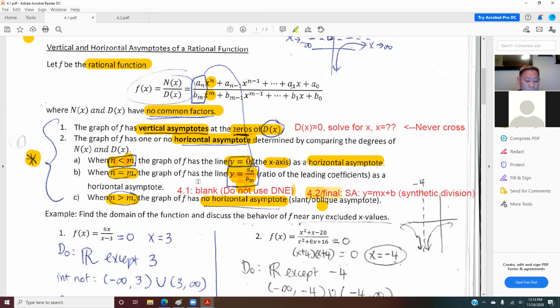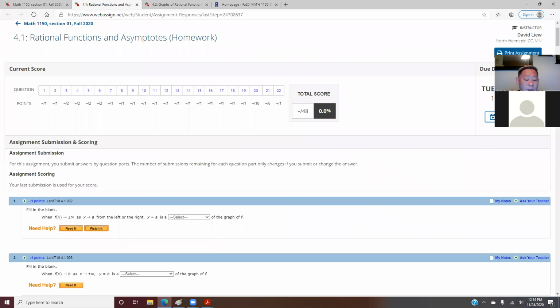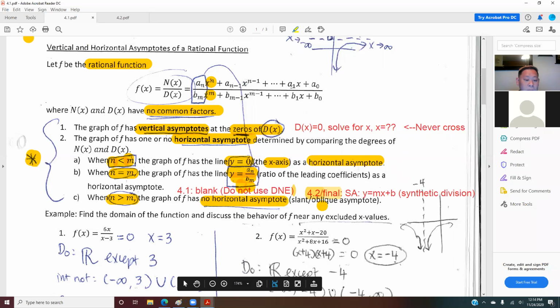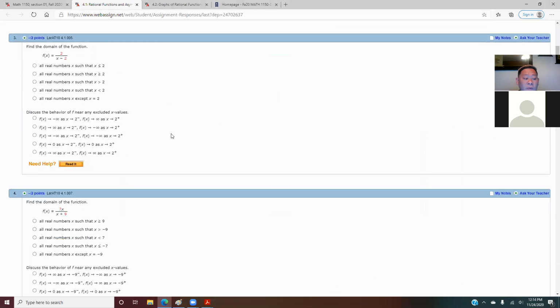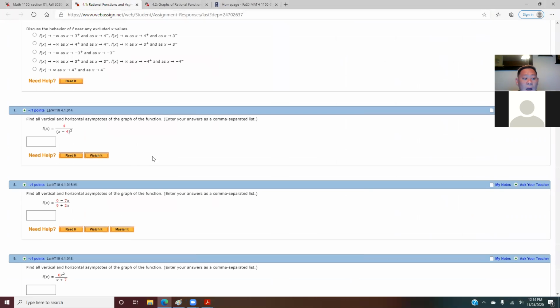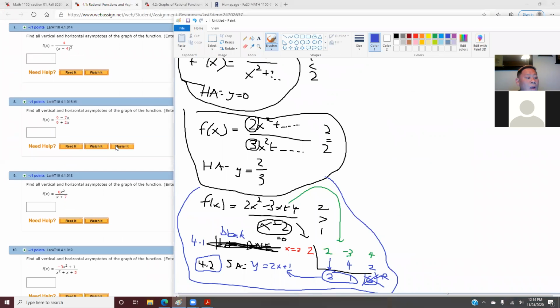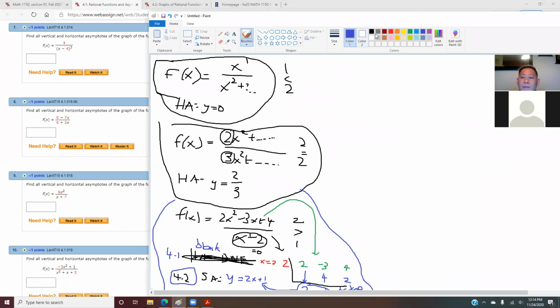Okay. Does anyone have any questions for me before we start looking at your 4.1 homework? Anyone have any questions for me? Anyone have any questions for the 4.1 homework? I will talk about how we do questions 3, 4, 5, and so on. Anyone have any questions for me with your 4.1 homework? Let's take a look at question number 8 here. You guys are really quiet today.